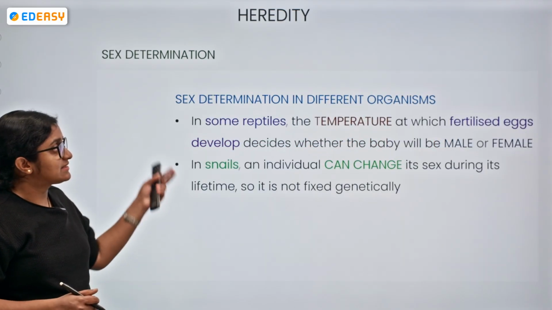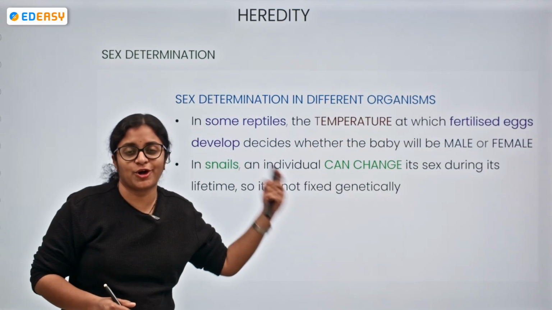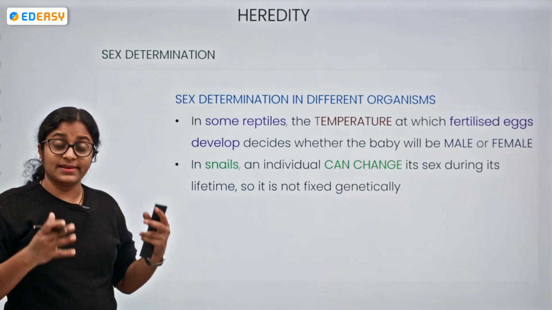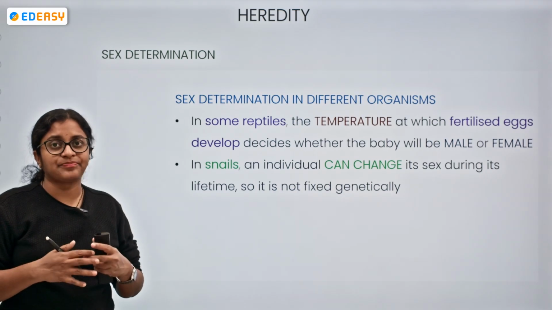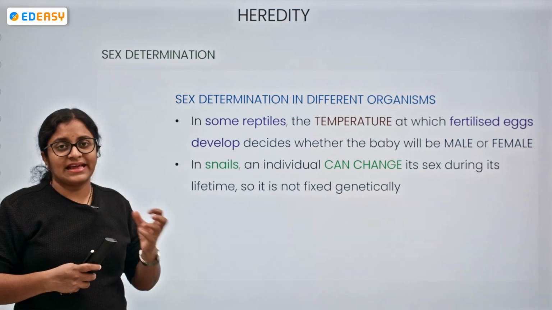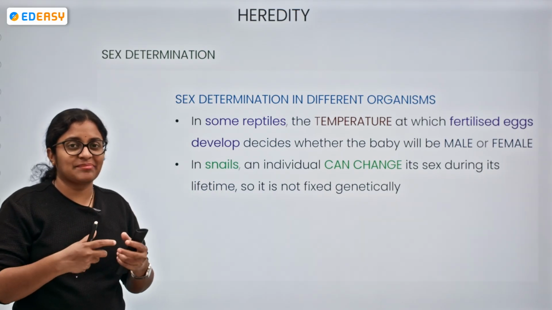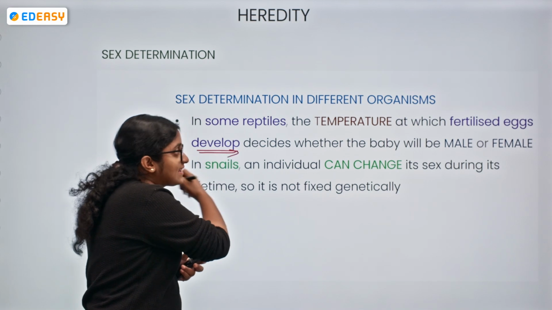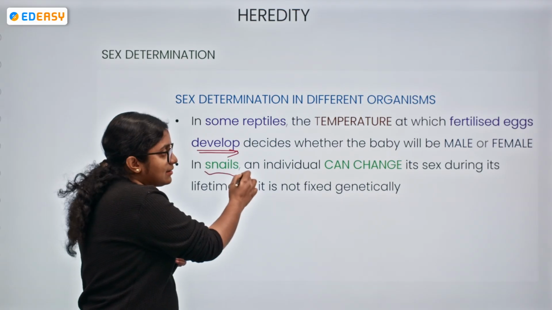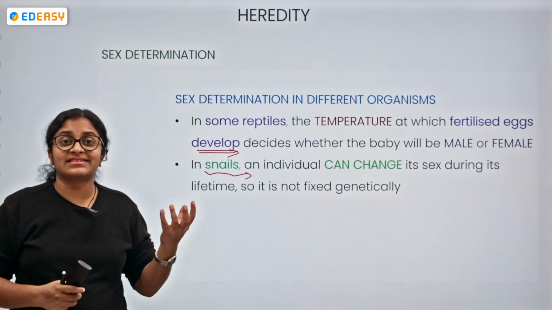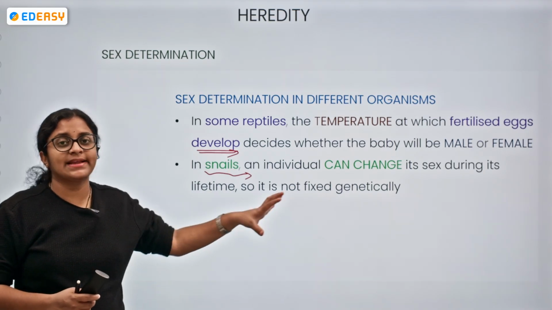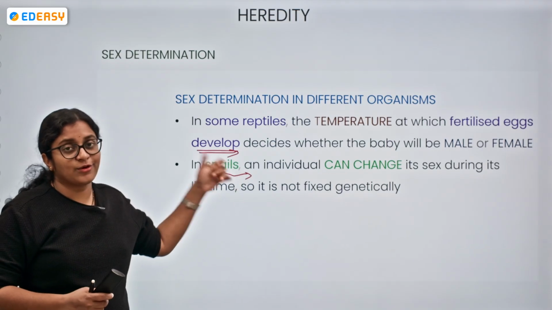Now let's look at sex determination in different organisms. Different organisms have different criteria. In some reptiles, temperature is the main criterion. Whether the baby is male or female, the temperature decides. Fertilized eggs are placed at a certain temperature, and the temperature is the decision maker of whether the baby will be male or female. In the case of snails, an individual has the capacity to change its gender to male or female during its lifetime. It is not fixed genetically in lower organisms like snails.